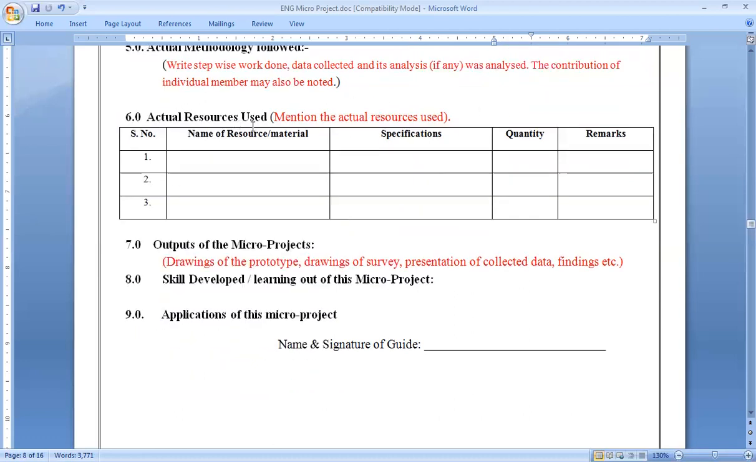After that, actual resources used. So which actual resources you used for the completion of this project. So you have to enter your minute details also. Okay, I'm going to show you that sample report very soon. You will get an idea about it.